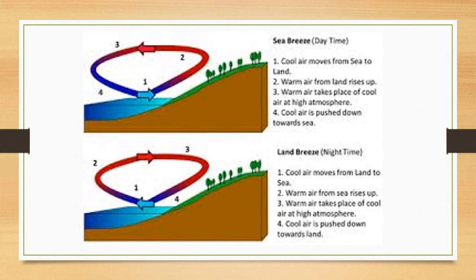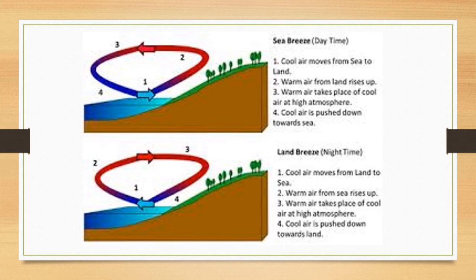Now sea breeze, you can see again. Number one, you can see cool air moving from the sea to the land. Number two, you can see in the picture warm air from the land is rising up. Third, you can see warm air take the place of the cool air at high atmosphere. Fourth, you can see cool air is pushed down towards the sea.